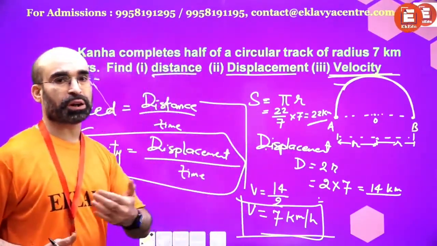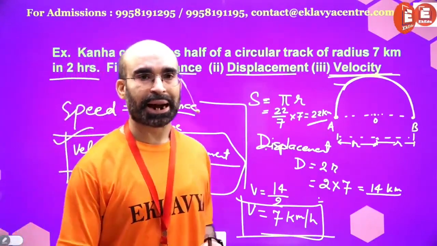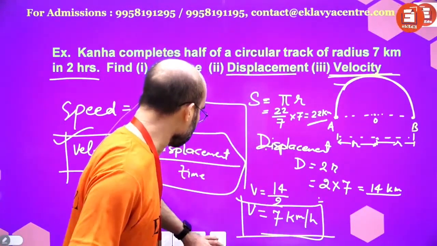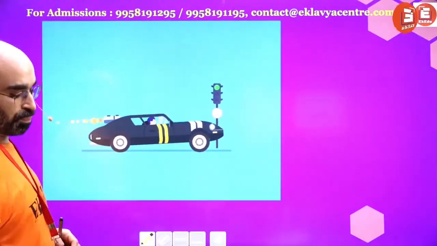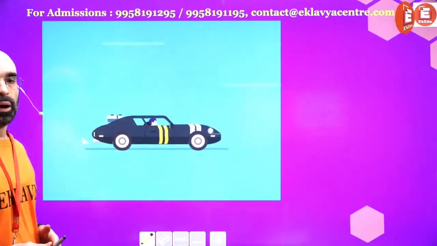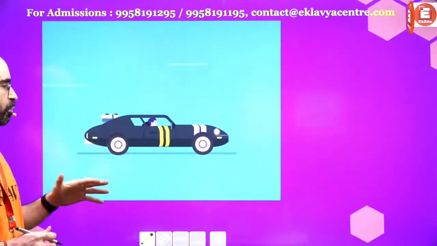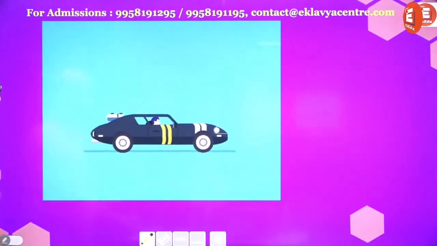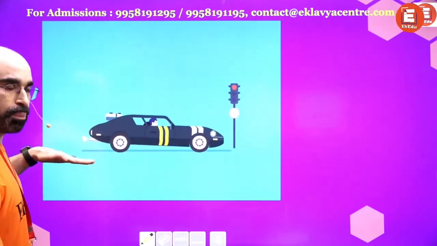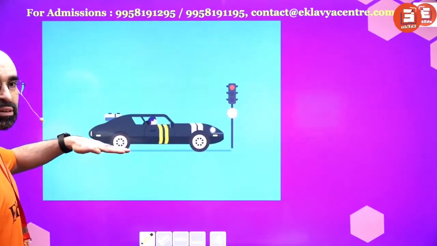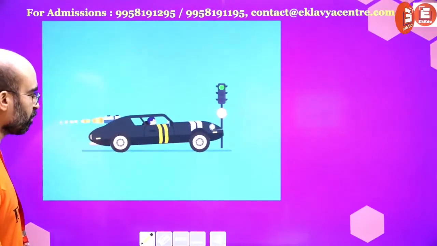Now let us move further and we will talk about something very interesting, just stay tuned, you will understand. Look at this. If you can focus on the motion, try to notice the speed or velocity as the car is moving in a straight line. Its speed is changing, if you can see.